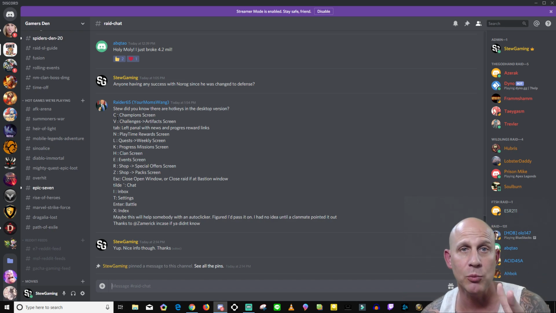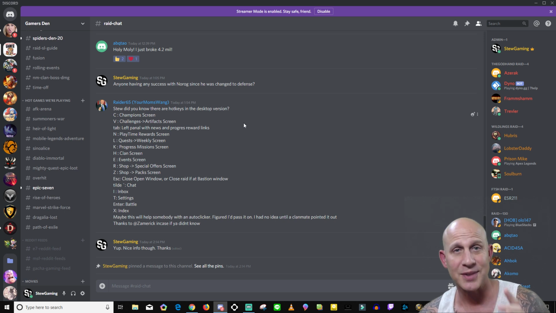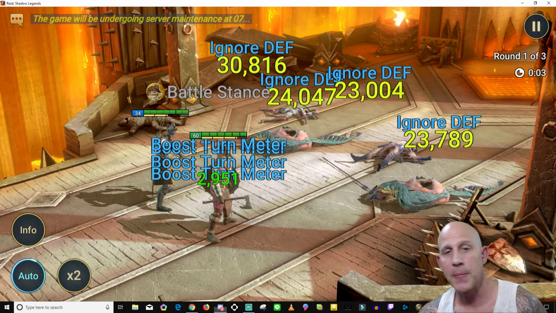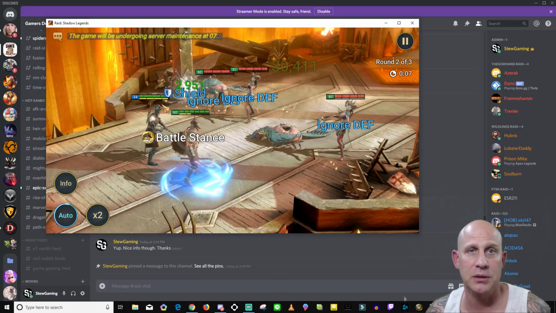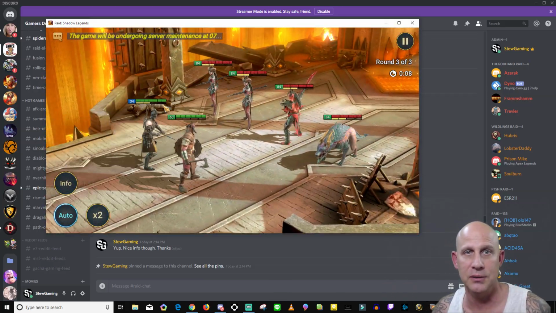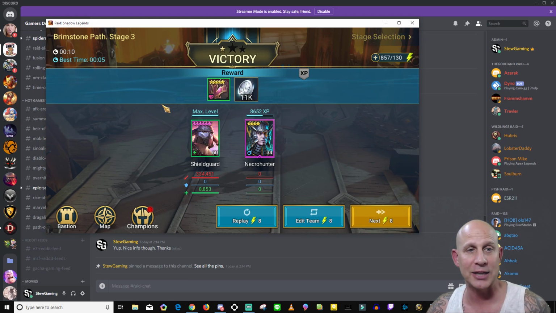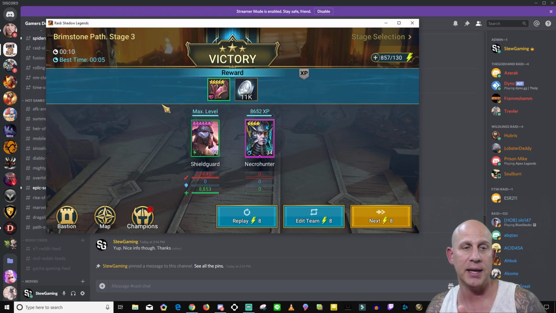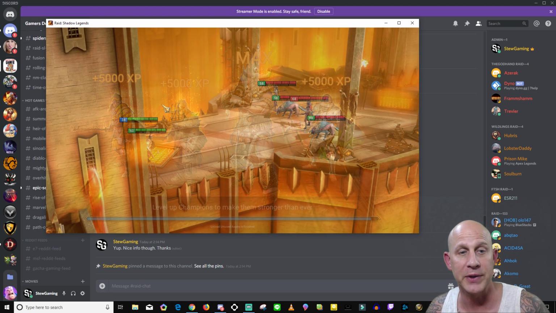Now, if you have two monitors like I do, if you just have two monitors at home, you can throw this application onto the other monitor and it won't do that anymore because it just needs to be up, right? Or if you just have it up like this and you're cooking or doing laundry, playing an app game on your bed while you're laying down, watching TV on your actual television, it won't do that. You won't have to worry about it. You can still have it roll like this. So it's an auto clicker that actually works for this.